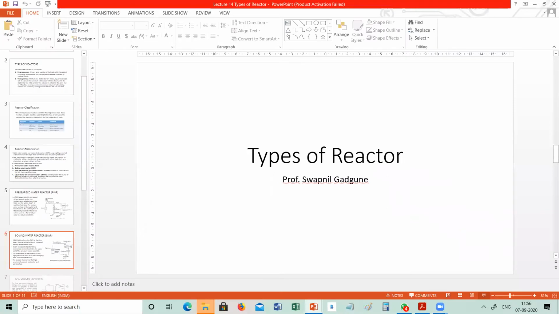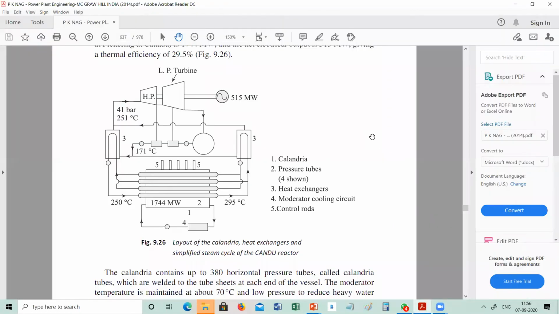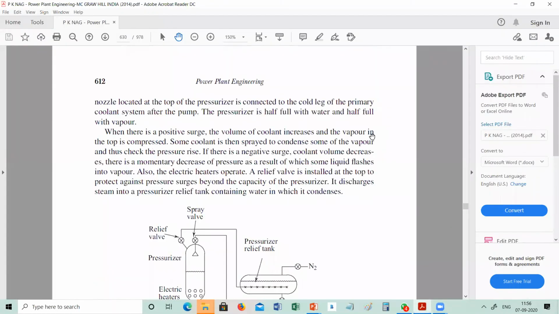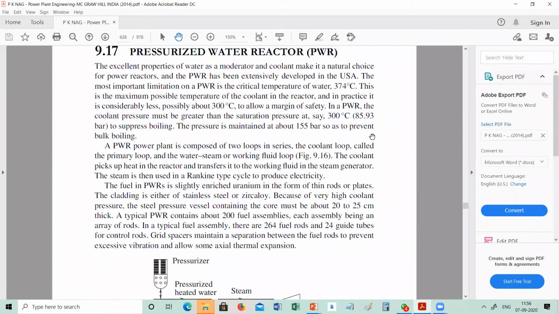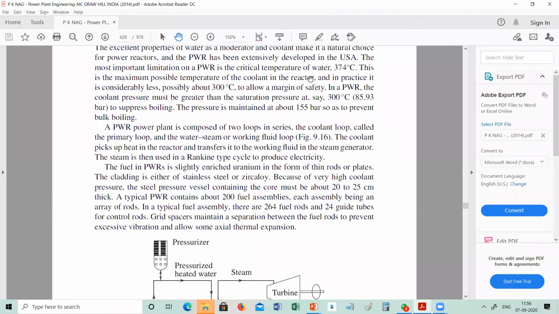But you also have to read this book, for example, I will show. This is the PWR type. Some information like this I have not given there.